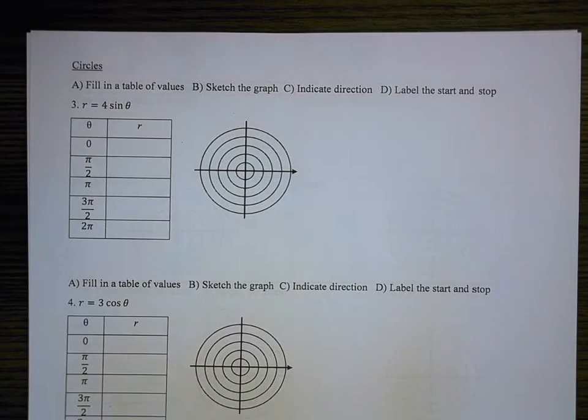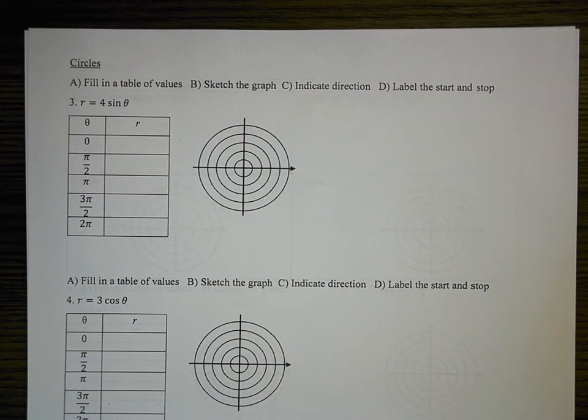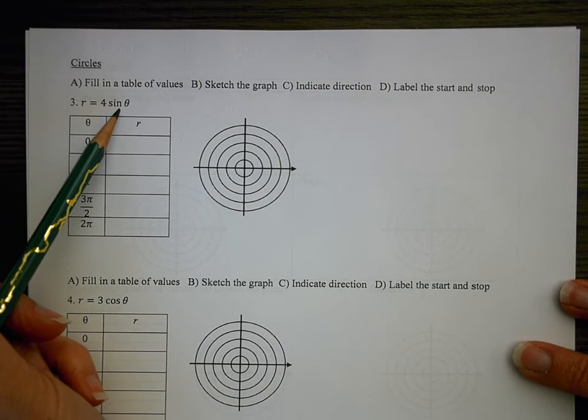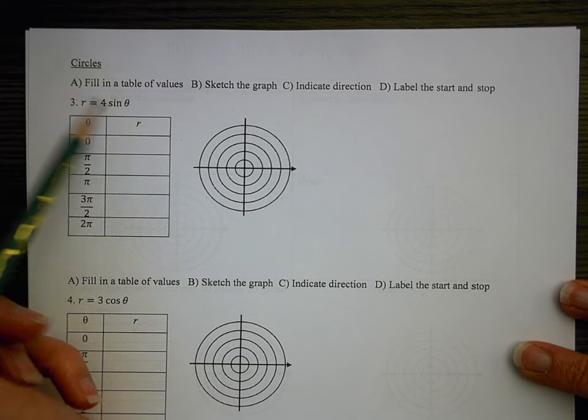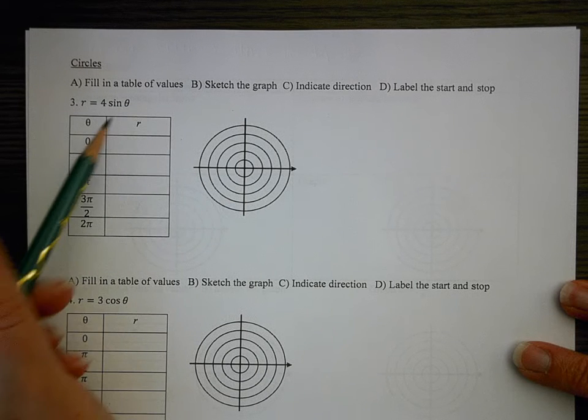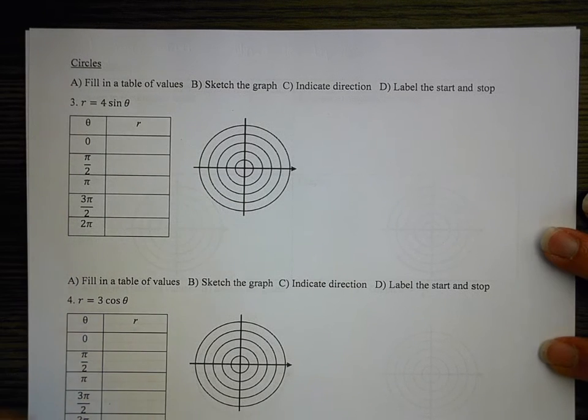Okay, all right, so for this one right here, we have R is equal to 4 sine theta. So for the first one here, we're going to go ahead and fill in that table of values and sketch the graph, and then indicate our start and our stop. So for sine of theta, I'm just going to go ahead and evaluate each of these at theta equals 0, pi over 2, and so on.